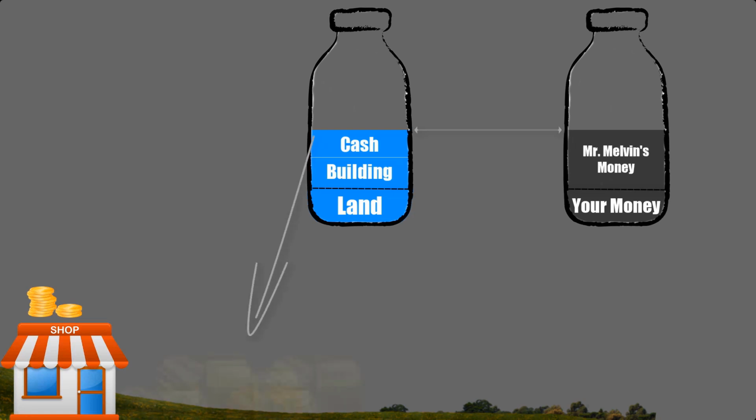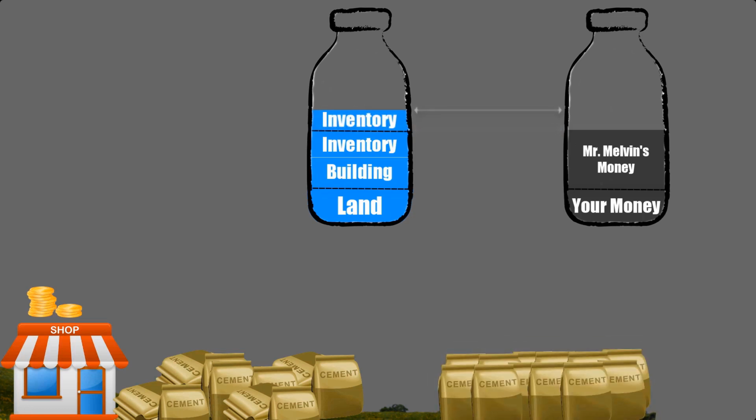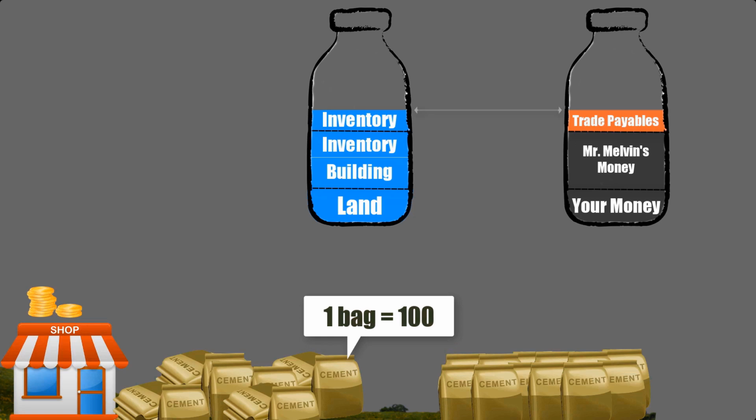Then you bought inventory for cash, so you just converted one type of assets for another and the two levels remained the same. Afterward, you bought additional inventory on account. So your assets increased and the source of this increase is liability because you have to pay this money later on. Each bag of cement costs you 100. So if you sell 2, your direct cost would be 200.